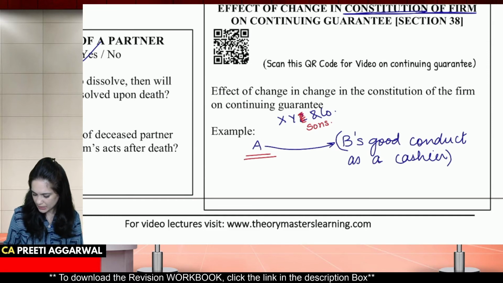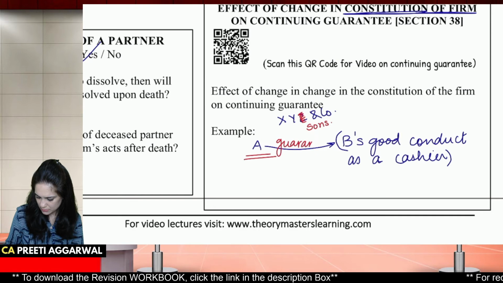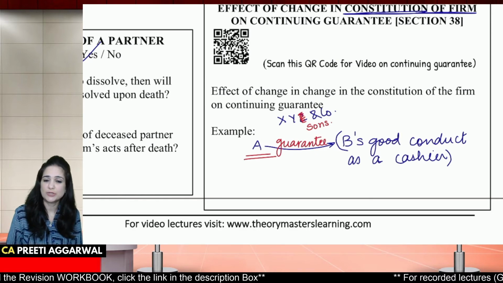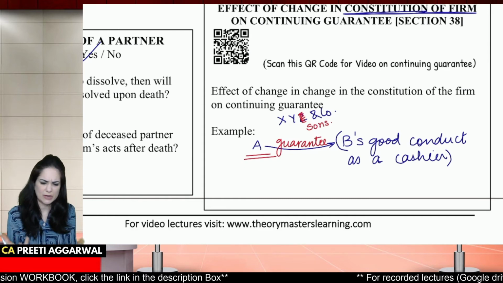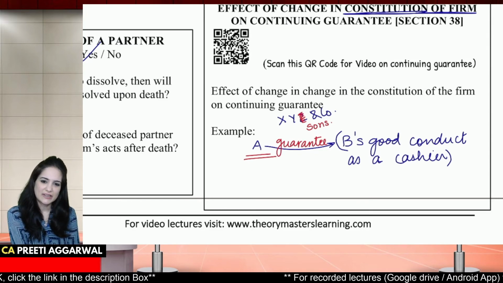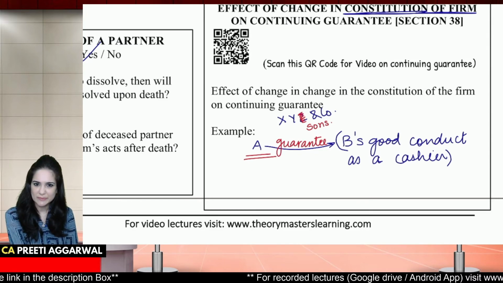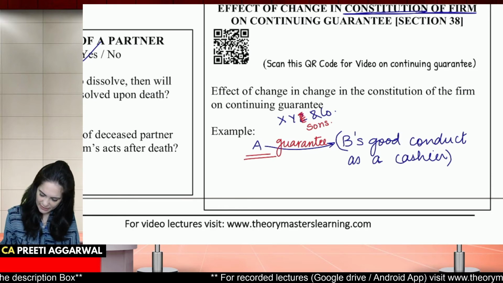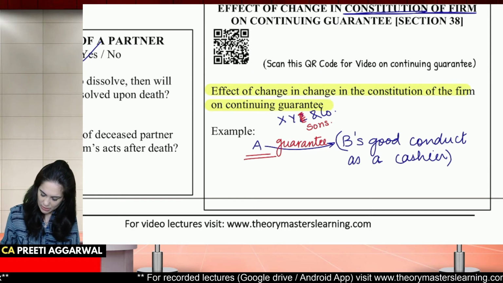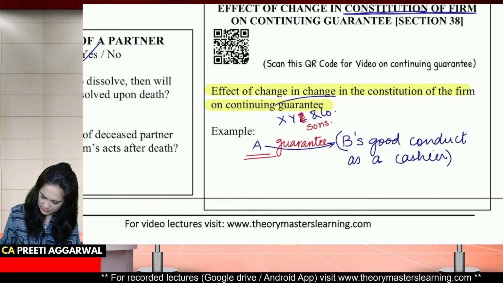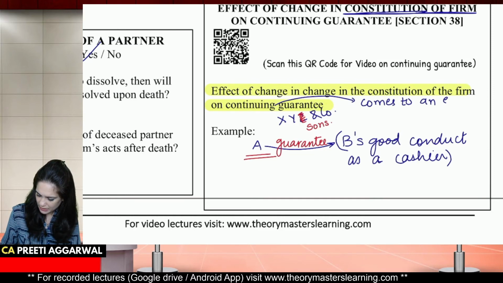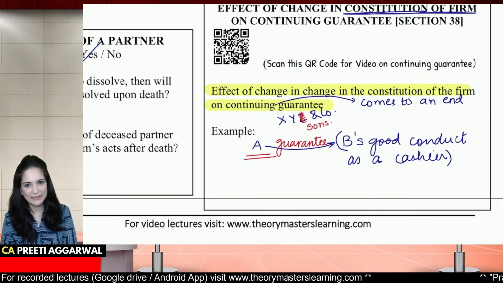Okay, so A had given guarantee for B's good conduct as a cashier. There is a change in the constitution. Partner dies, new partners are admitted, the name of the firm is changed. The guarantee automatically comes to an end. So what is the effect of change in the constitution? The continuing guarantee, you can write, comes to an end. Okay, it comes to an end.